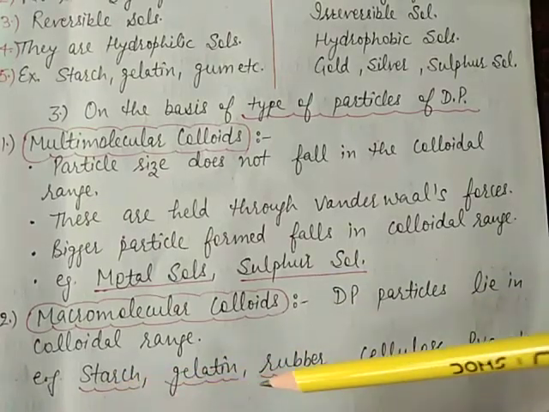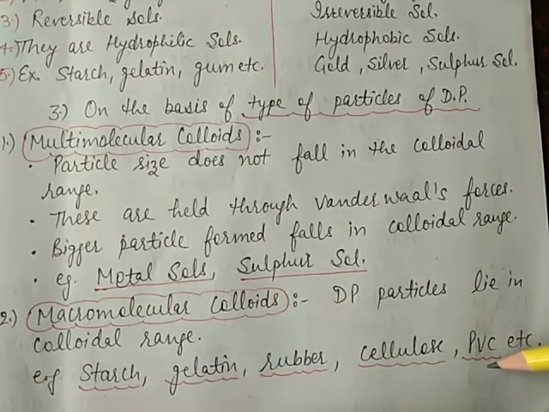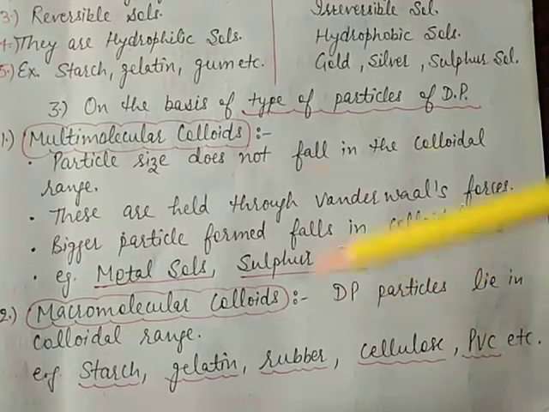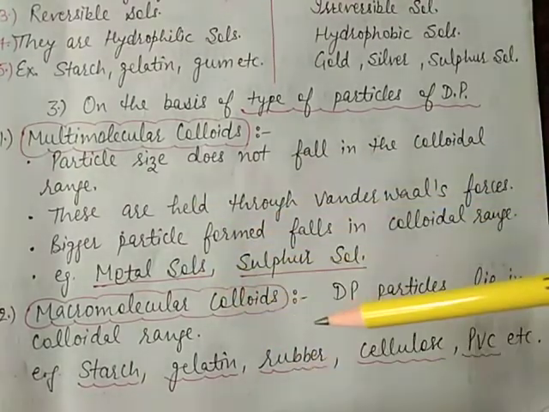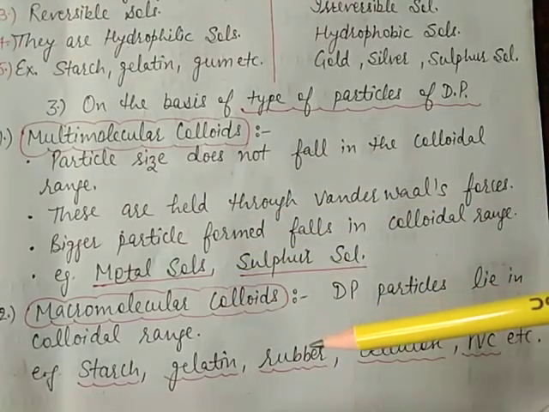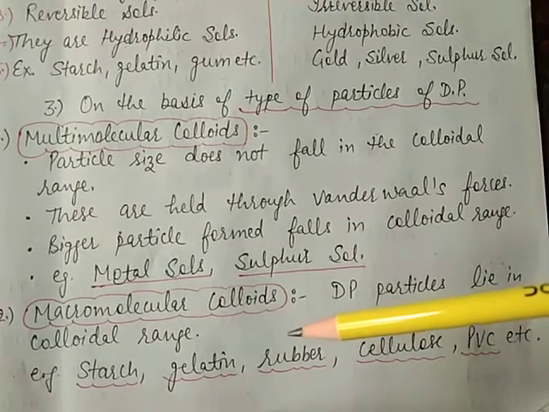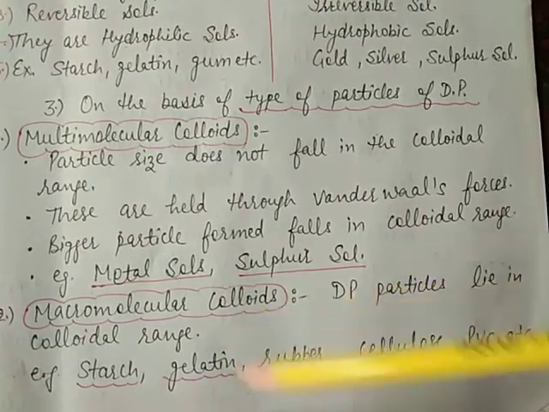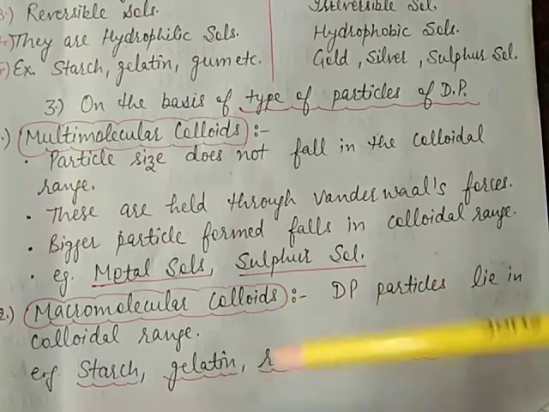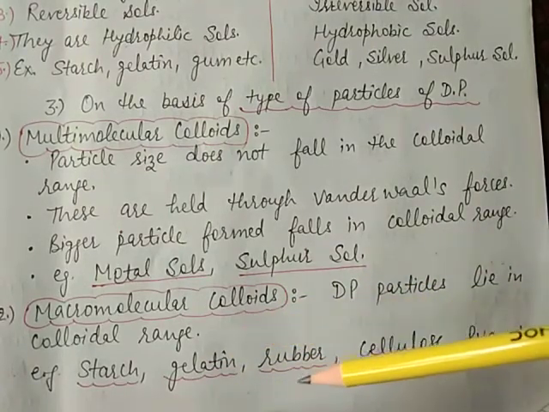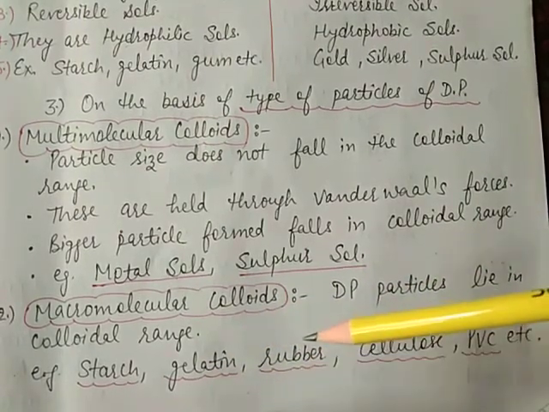Examples are starch, gelatin, rubber, cellulose, PVC, etc. These macromolecules in a solvent form a solution where the size of macromolecules may fall within the colloidal range.